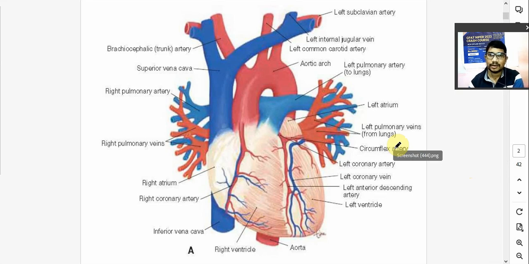ना collection of cell का collection है कोई particular काम करने के लिए, उनको क्या बोलेंगे टिश्यू. And collection of such similar tissue for particular function known as a organ. And collection of different organs to perform a big task, it is known as a system. And these systems, there are different systems in your body, they work in a synchronous manner to run your body, right? So one of the systems is a cardiovascular system.